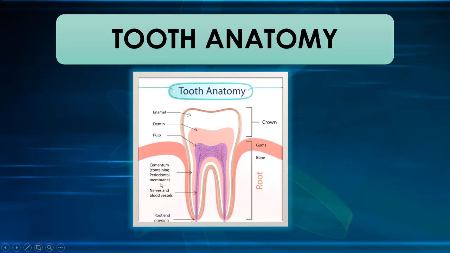Tooth anatomy. The tooth anatomy mainly includes enamel, dentine, pulp, cementum, nerve fibers, and blood vessels. Enamel and dentine fall in the crown. Enamel, dentine, and pulp are a part of the crown, and the cementum, nerve, and blood vessels are the parts of the root.